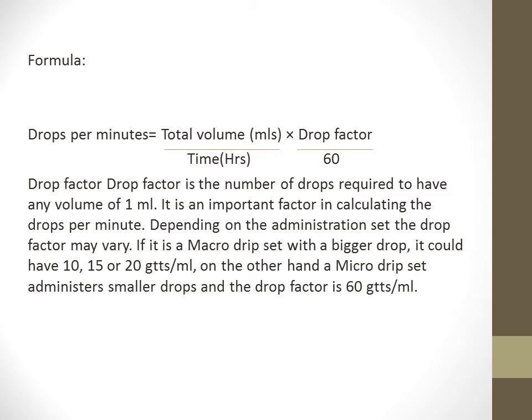So we will see what is drop factor. The drop factor is the number of drops required to have 1 ml. It is an important factor in calculating drops per minute. Depending upon the administration set, the drop factor may vary. If it is a macro drip set, the drop is bigger, so it could have 10, 15 and 20 drops. Whereas the micro drip set is usually given to pediatric children, where the drops are smaller. In that case, the drop factor is 60 gtts per ml.